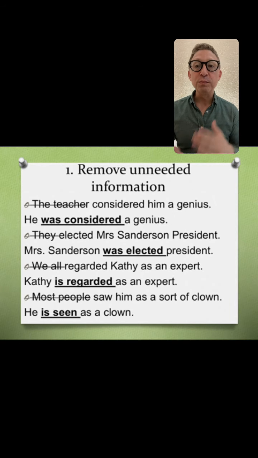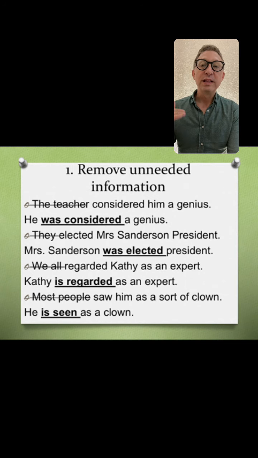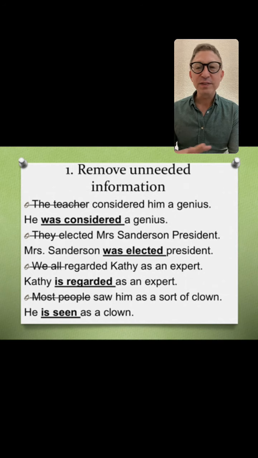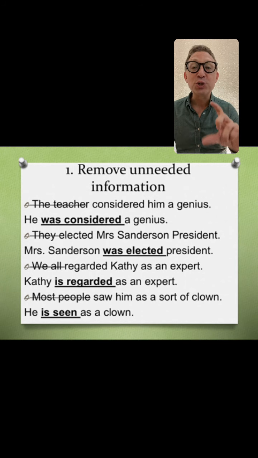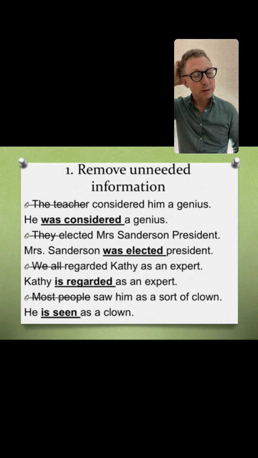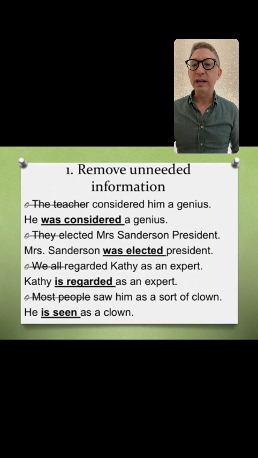We use it to remove unneeded information. I've already mentioned this before. So for example, the teacher considered him a genius. If the teacher isn't important in this conversation, then we switch to passive and it's brilliant. He was considered a genius. The most important aspect of that sentence is that he's a genius, or that people think he's a genius. So we don't need the teacher in most cases.